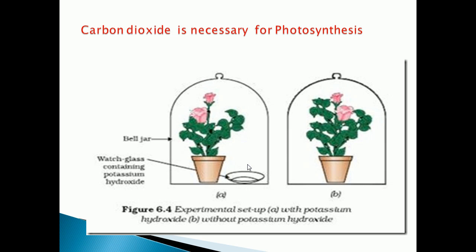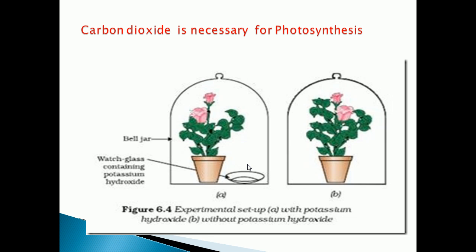So why does the leaf of the plant with potassium hydroxide not turn blue? Already I told you the function of potassium hydroxide. Potassium hydroxide will absorb all the carbon dioxide from the plant. We know carbon dioxide is important for photosynthesis.